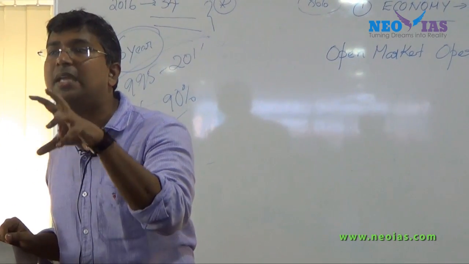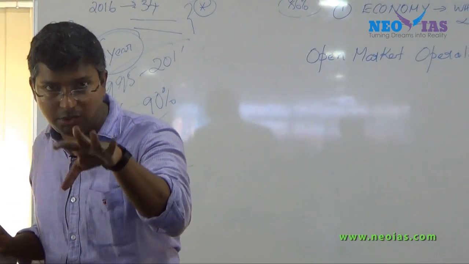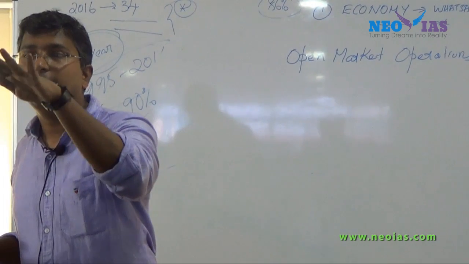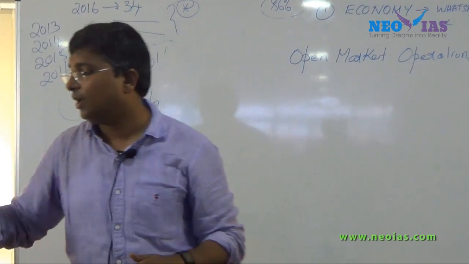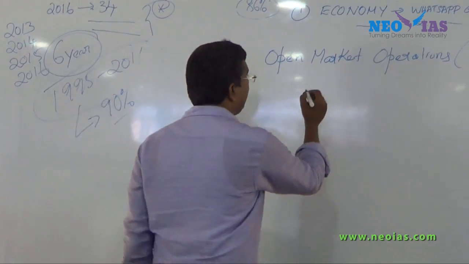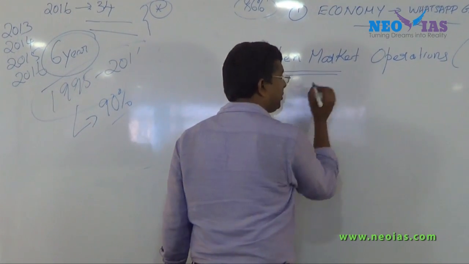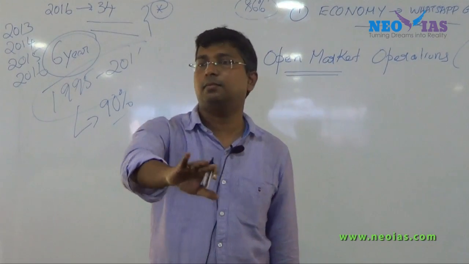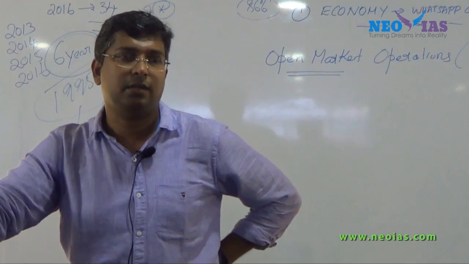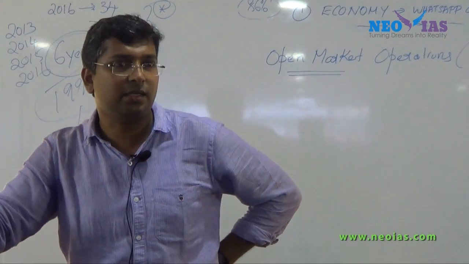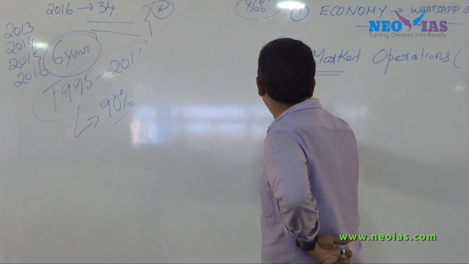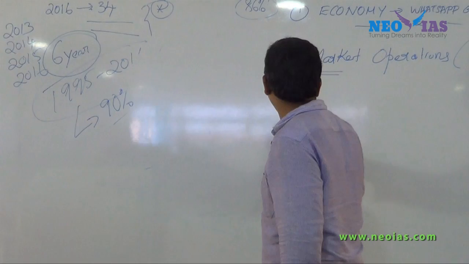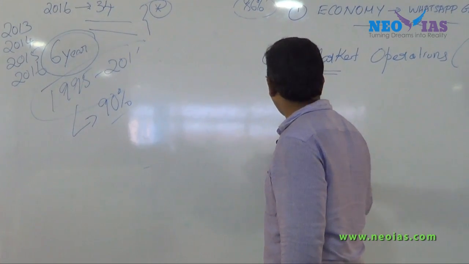So we are talking about open market in relation to where financial instruments are traded. Now what is the specialty of an open market? First of all, everybody can be there as a participant. So it's not restricted. Second, there will be a buyer and a seller.